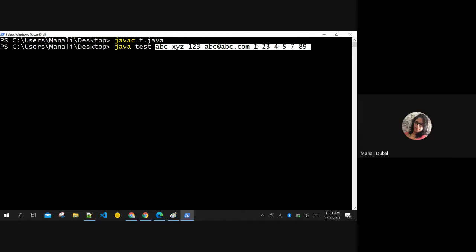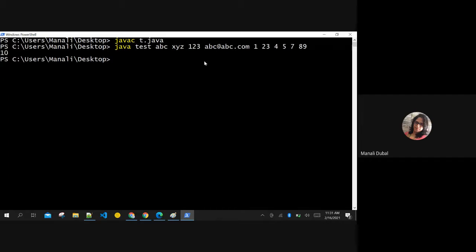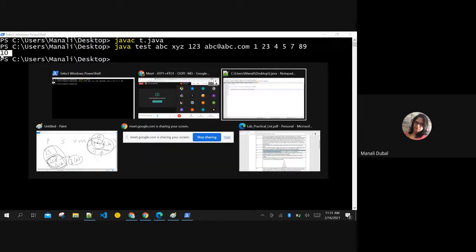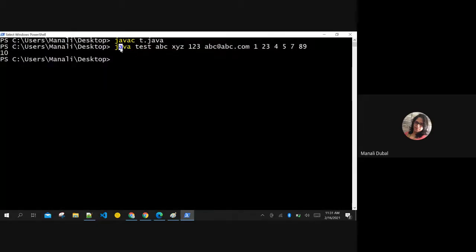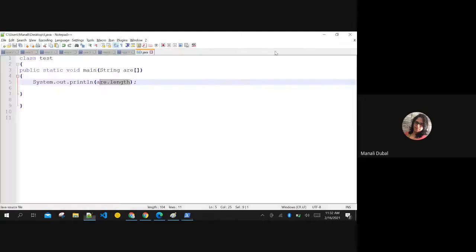So how many values have we passed here? We have passed 1, 2, 3, 4, 5, 6, 7, 8, 9, 10. So the array size should be what? 10, right? If I press enter, then it should print 10 over here. Why? It is showing the array size is 10. Are you getting how you pass these arguments? Whenever you execute your function, whatever arguments you pass with space separated values will be the parameter list received in args, and those will be the values of args.